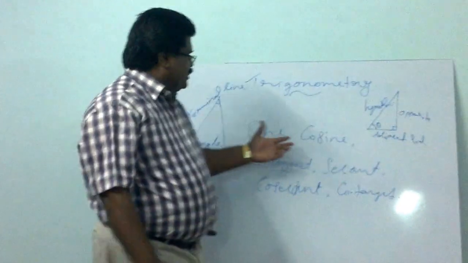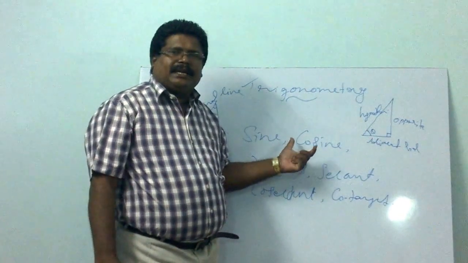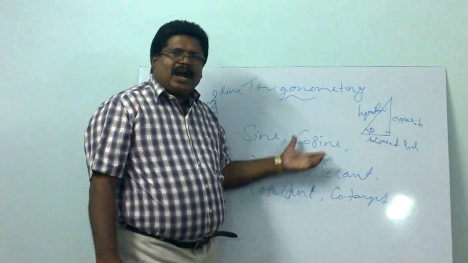These are the 6 ratios defined. Then we can see the relations, how they define these 6 ratios and how to relate them.